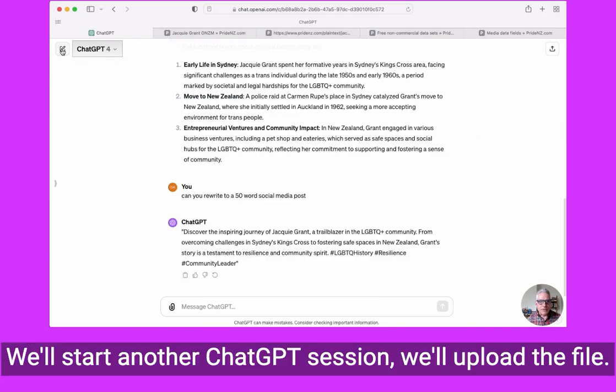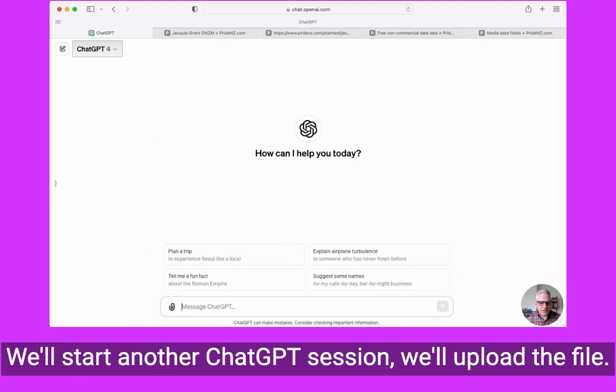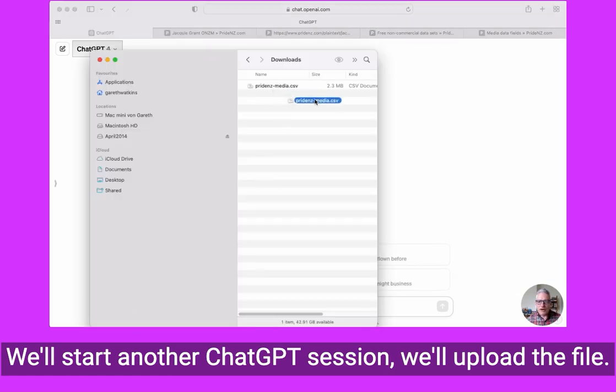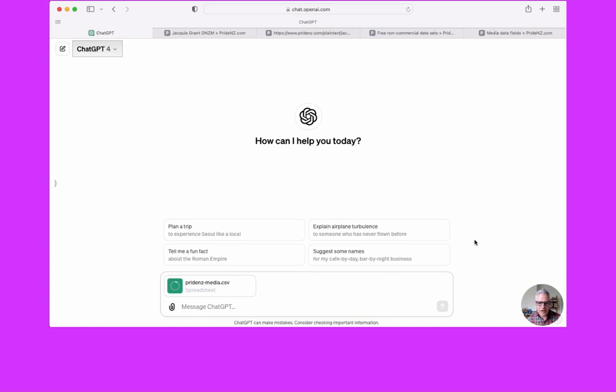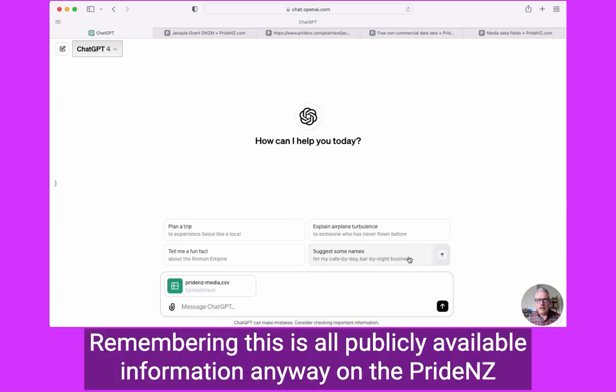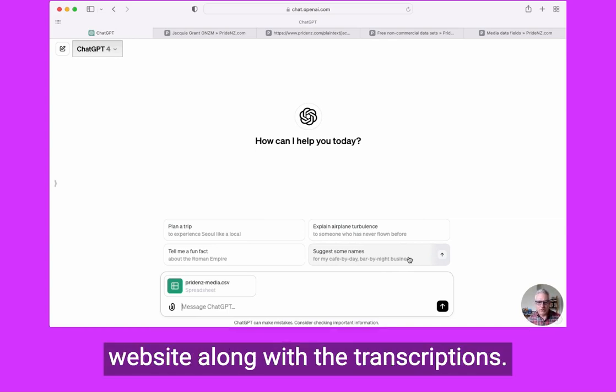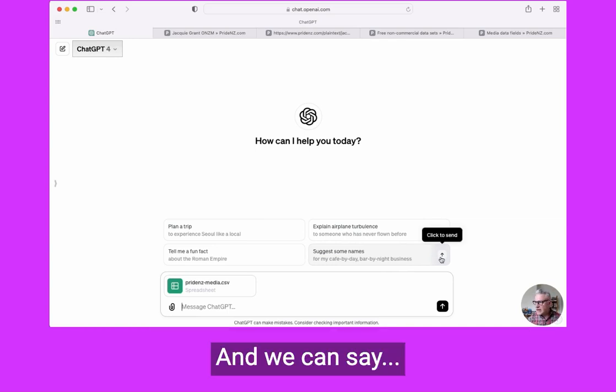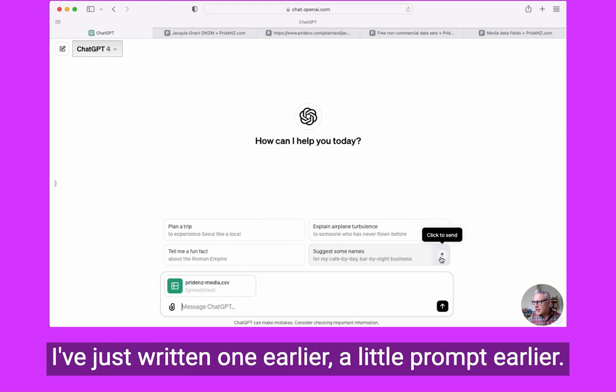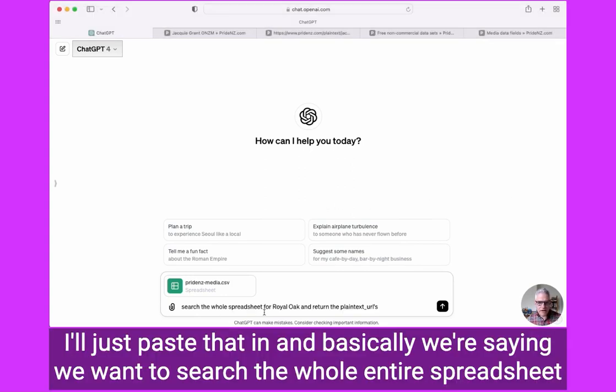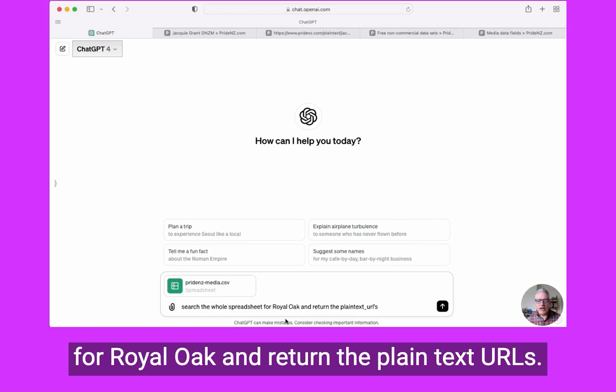We'll start another ChatGPT session and upload the file. Remembering this is all publicly available information anyway on the PrideNZ website, along with transcriptions. I've just written a little prompt earlier, so I'll paste that in. We're saying we want to search the whole entire spreadsheet for Royal Oak and return the plain text URLs.